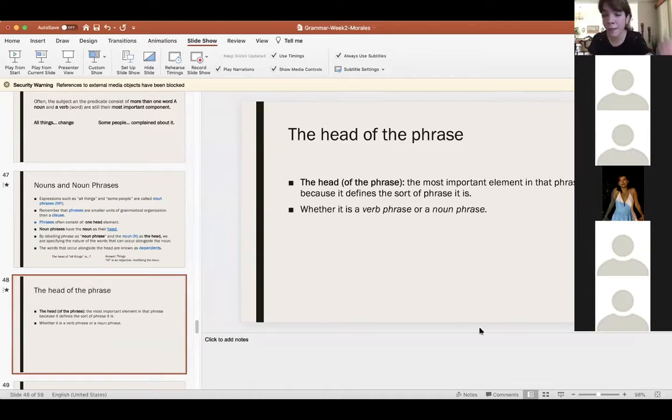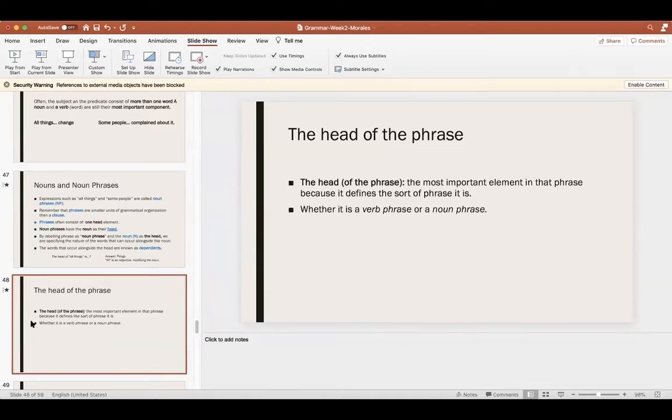Well, if you don't remember from your previous grammar classes, I'm going to write it in the chat. Parts of speech are nouns, verbs, adjectives, adverbs, determinatives, prepositions, coordinators, like and, or, and but, subordinators, like that and which.